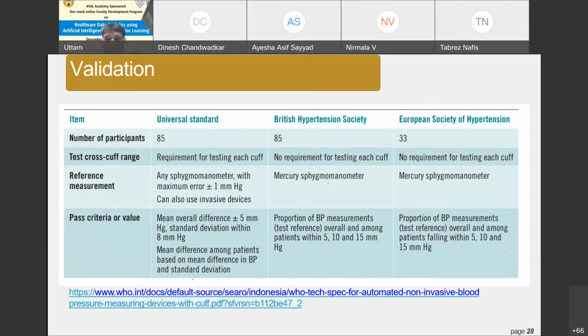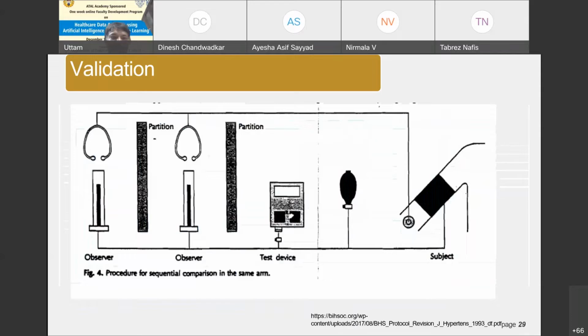In the second, the British Hypertension Society, it should be the proportion of BP measurements overall and among patients within 5, 10, and 15 millimeter of Hg. And for the European Society of Hypertension, it should be 5, 10, and 15, which is the same as the British Hypertension Society. So validation is the key when we are designing a medical product. This is the typical schematic or experimental setup that we can use for validating the design and development of a product.